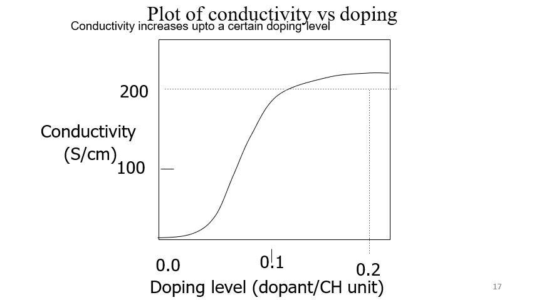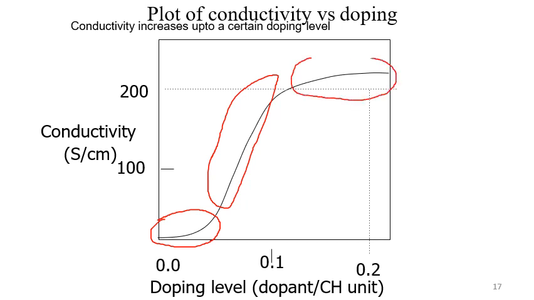Okay, so you could see that when you increase the doping level, it first increases very slightly, and then it shows a rapid increase, and after a certain point of dopant concentration, it reaches a plateau value. After this point the conductivity doesn't increase significantly, so this curve is going to get flattened over here. Okay, this is the flattening point.